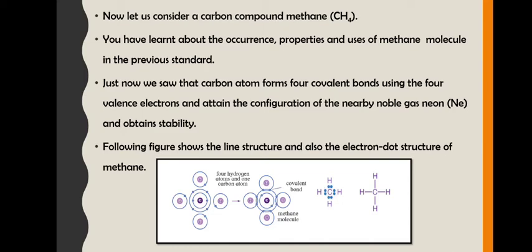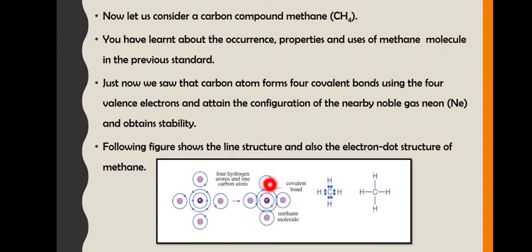Now if you consider a methane molecule, see here. 1, 2, 3, 4 hydrogen and 4 electrons in the outermost shell of carbon, correct? So what it will do? Simple.